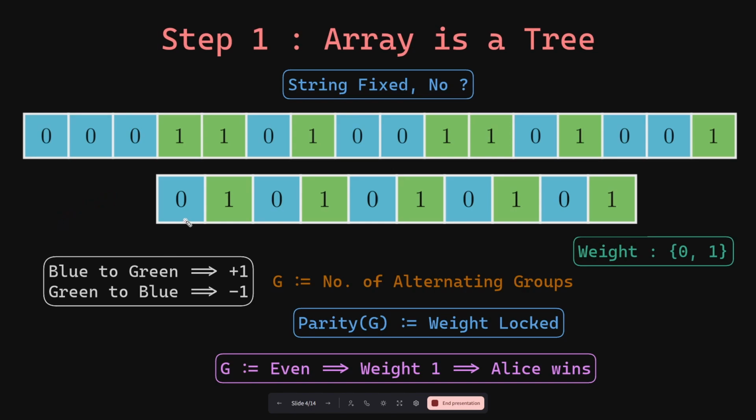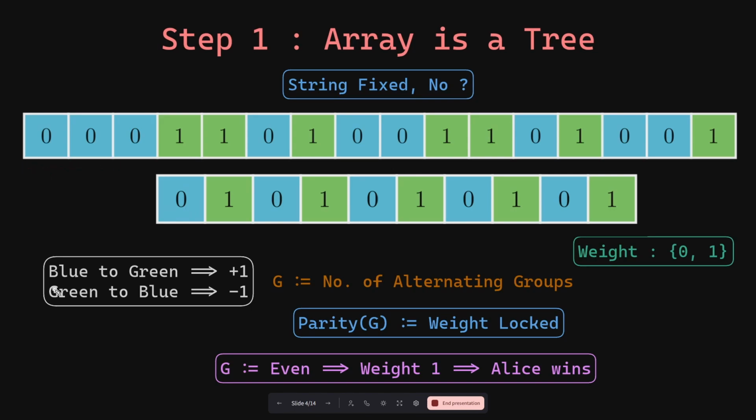And now you can notice that every time there is a color change from blue to green, the score increases by 1. And every time there is a color change from green to blue, it decreases by 1. And it has now become clear that the final score will either be 0 or 1 depending upon the parity of the number of groups or the number of colors that you have just created by compressing these blocks.